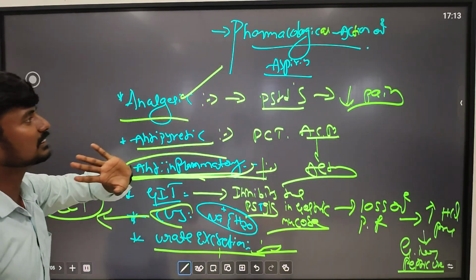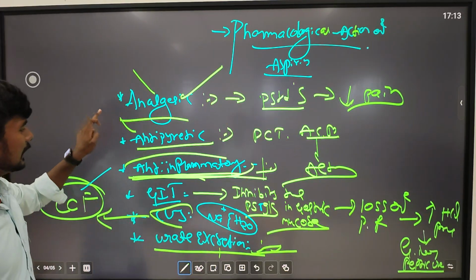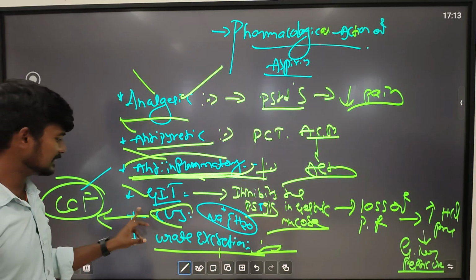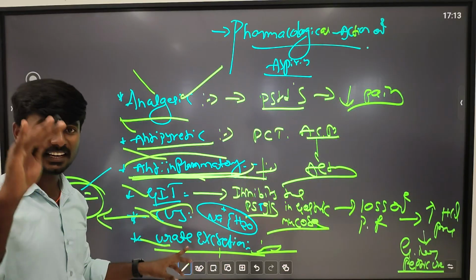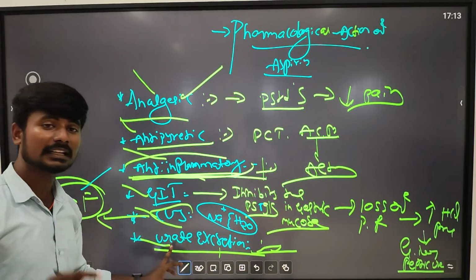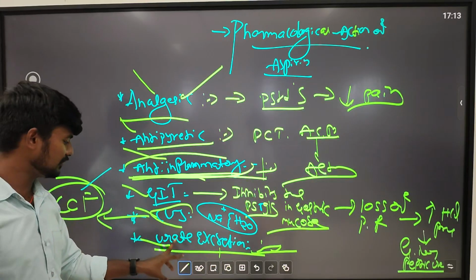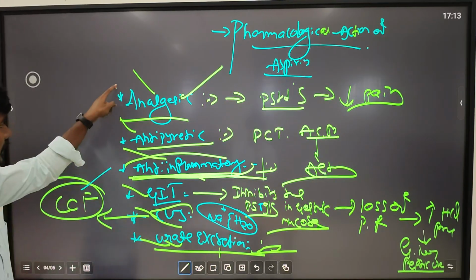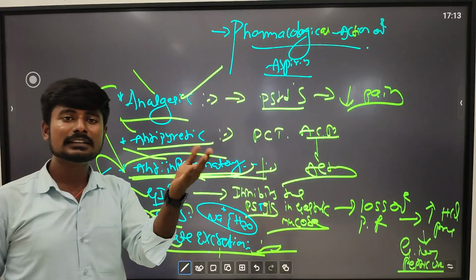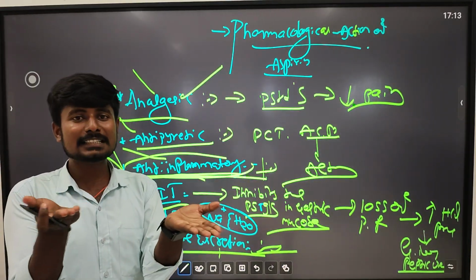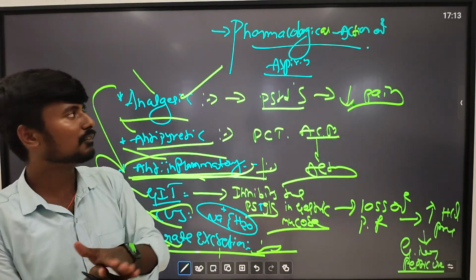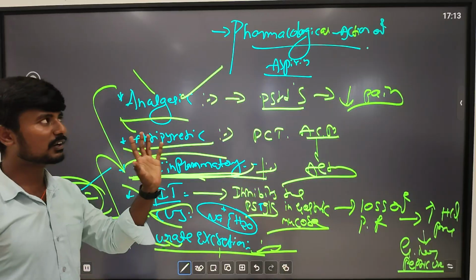The main pharmacological actions of aspirin are analgesic, antipyretic, anti-inflammatory, GIT, CVS and urate excretion. It reduces the excretion of urate in the urine, which increases the plasma level of urate. Along with this, acid-base balance is also a function of aspirin. These are the main pharmacological actions.